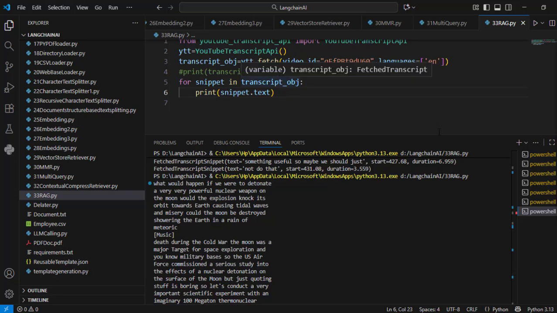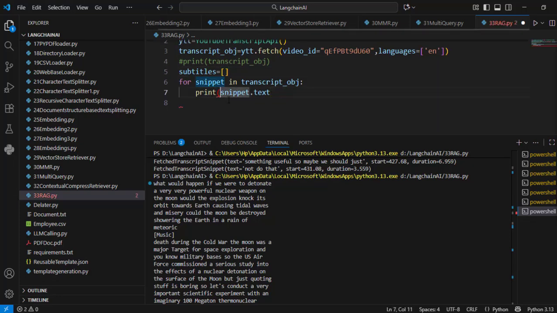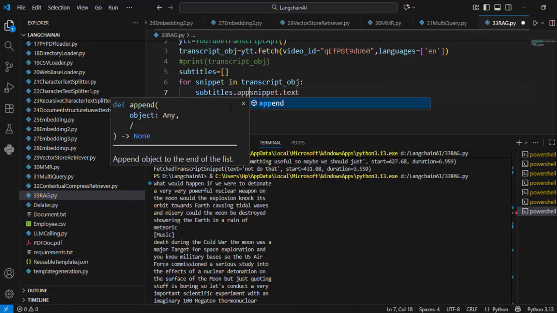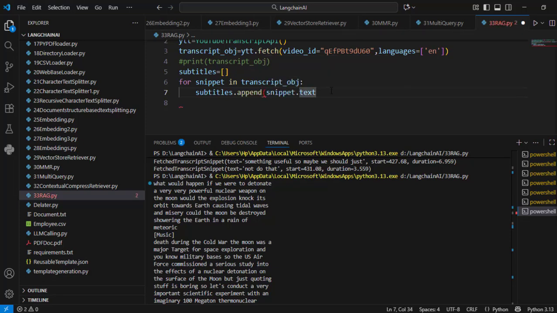The name of the list I will say as subtitles. What I will do, I remove this print command and I will write subtitles.append. So each and every text here, one by one, will be appended in this particular list, and I will get a single list.